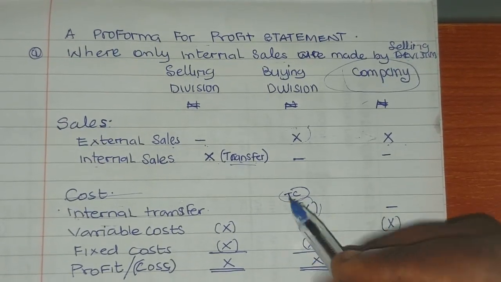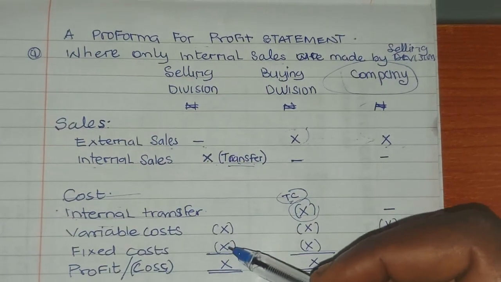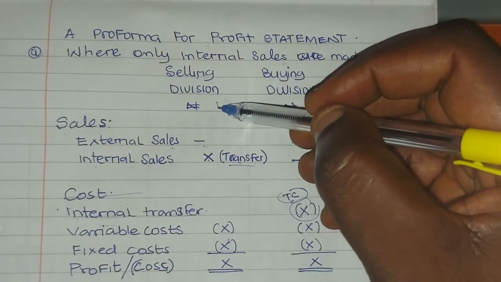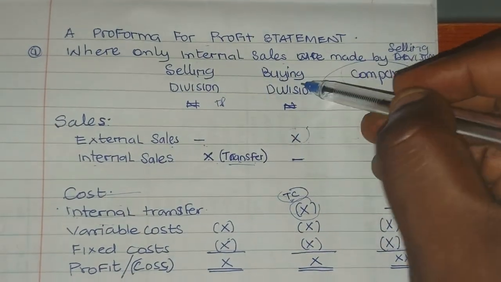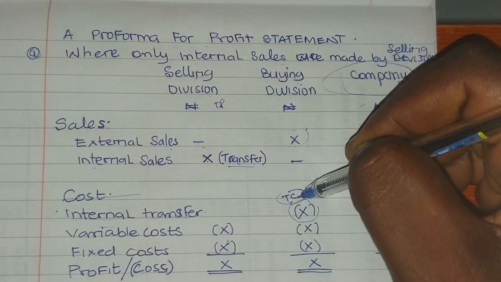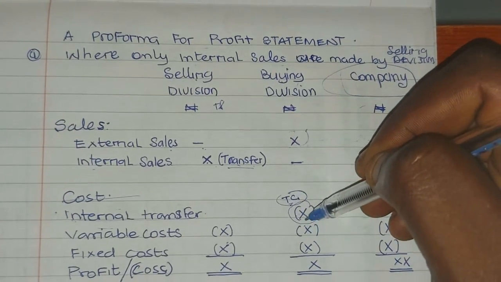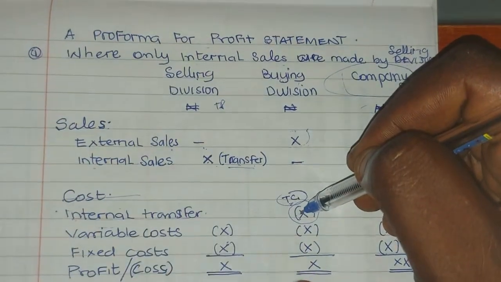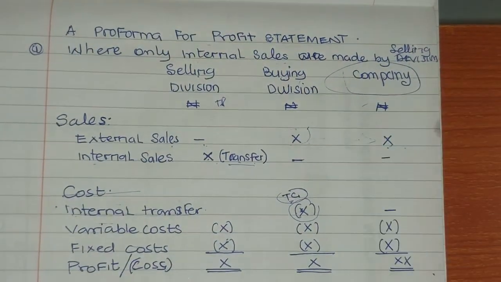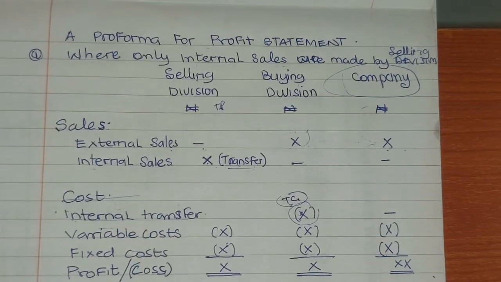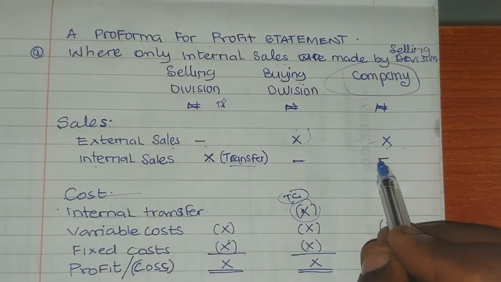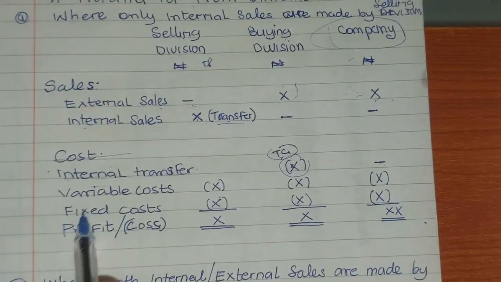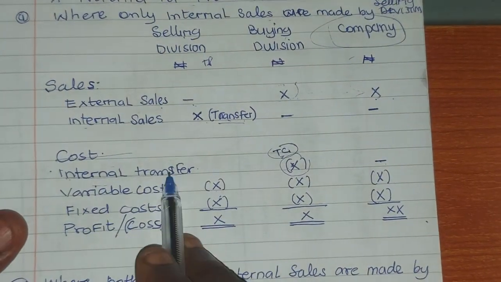To the selling division, it will be transfer price, but to the buying division, we can call it transfer cost because it's a cost to it, because it's buying from the selling division. So we call it transfer cost. Then for the company as a whole, it will be dash. Take note of this.